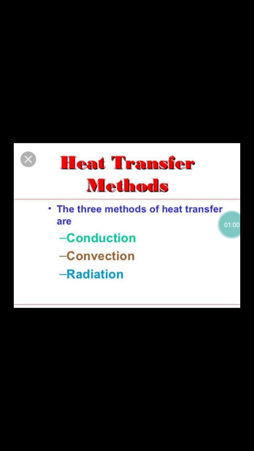When water is being boiled, the bottom gets heated, and the upper portion of the liquid also gets heated. The molecules, the water, the fluid moves from one part of the liquid to the other. This is convection. It happens in fluids. Radiation happens in vacuum, like the sun's rays coming to the earth. Heat is transferred from the sun to the earth in vacuum, and in air also.